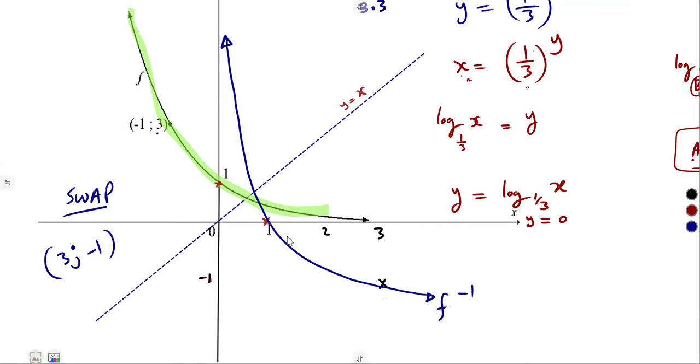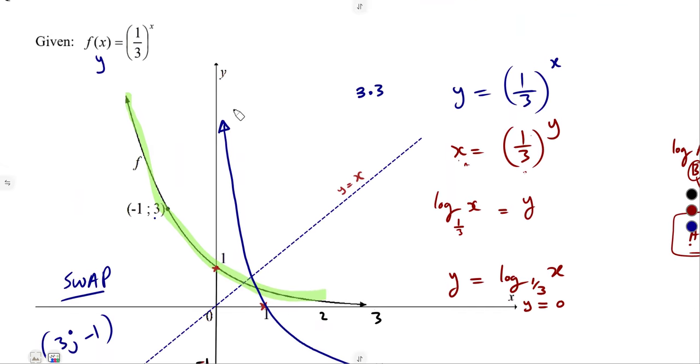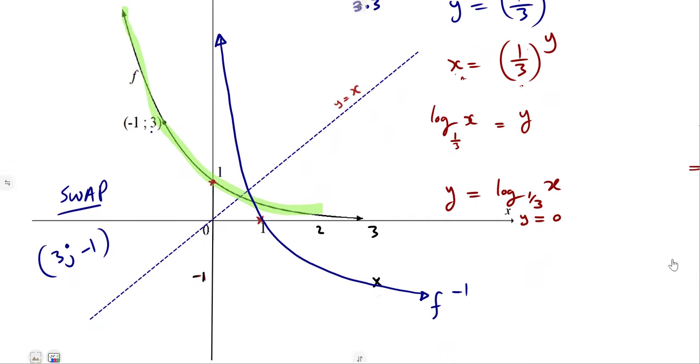In our case, for this, the asymptote now is limited to the y-axis. Remember, the y-axis, we are talking about the equation x is equal to 0. So for this log function, which is our inverse, x cannot be equal to 0. It's an asymptote. For the first one, it was y is equal to 0.